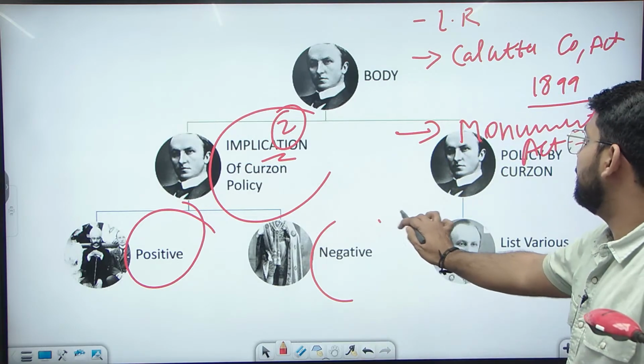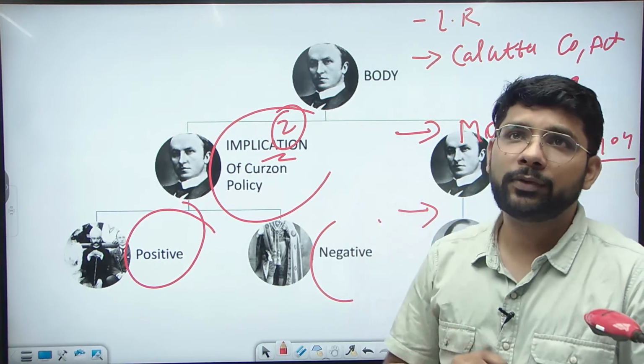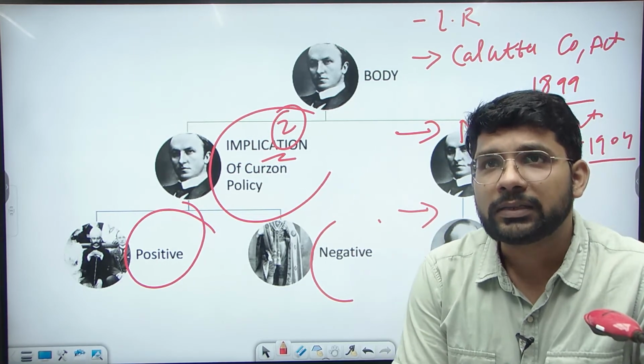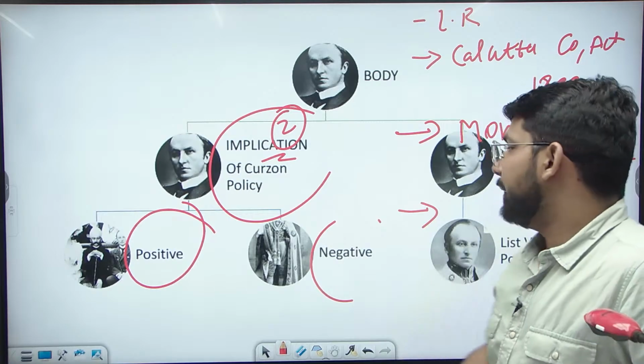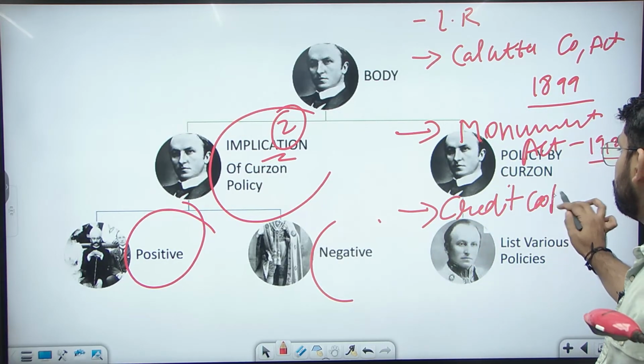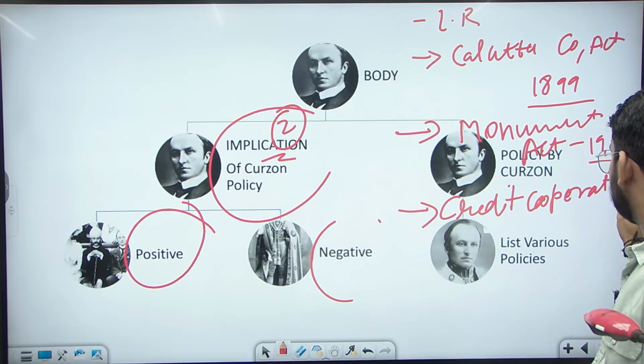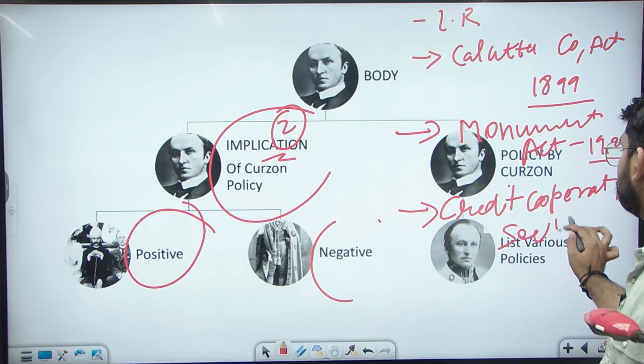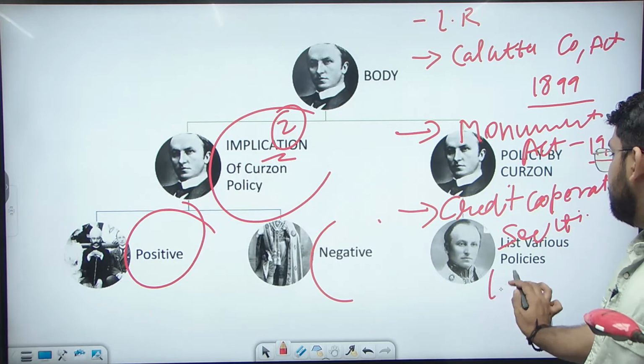Now the third legislative reform, a very important one by Lord Curzon. An important concept was introduced, the Credit Society Act. Credit Cooperative Societies in 1904.